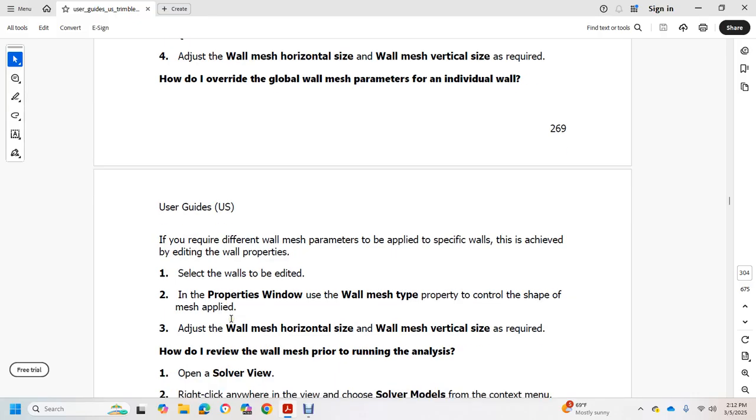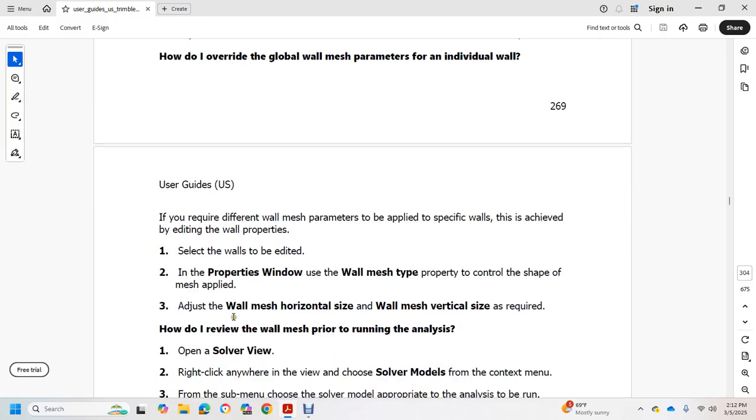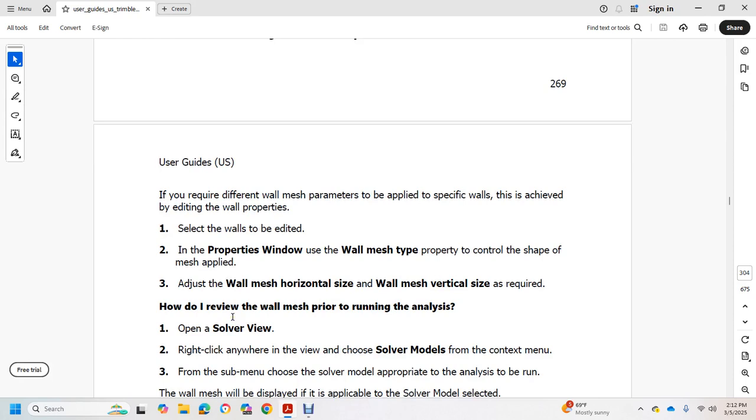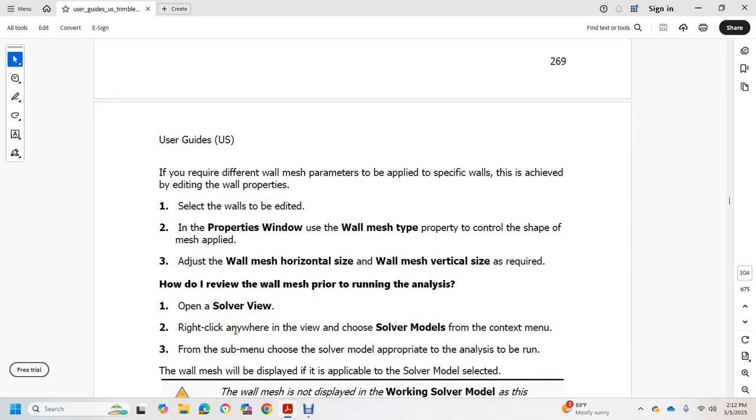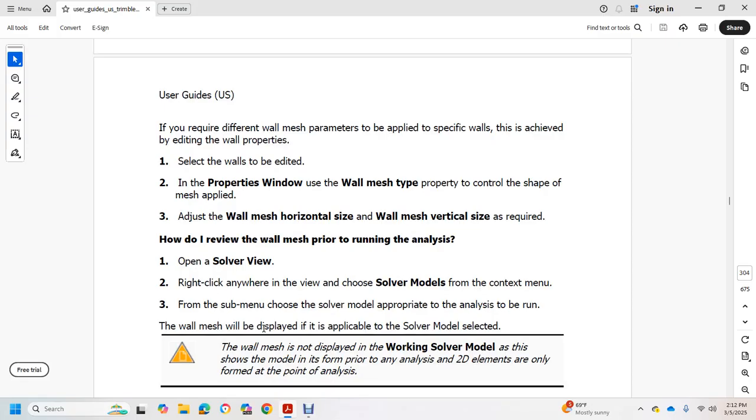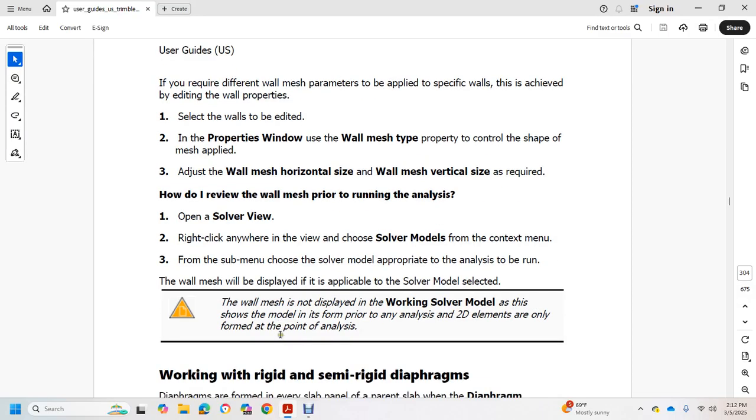How do I view the wall mesh prior to running the analysis? Open the solver view and right click anywhere in the view. In the context menu and sub menu, choose the solver method appropriate to the analysis to be run. The wall mesh is displayed for the applicable solve of the model selected. The wall mesh is not displayed in working solve of the model, as it shows the model of the firm prior to the analysis of 2D elements only.